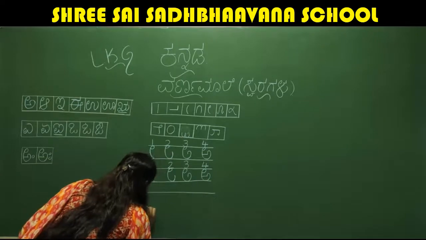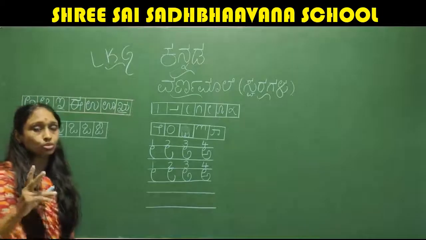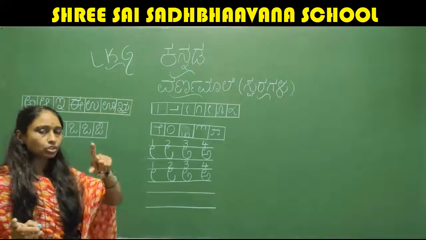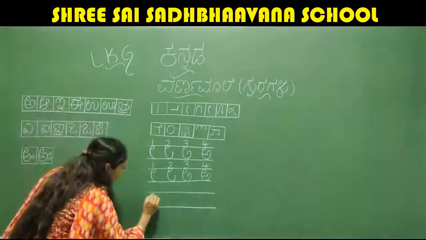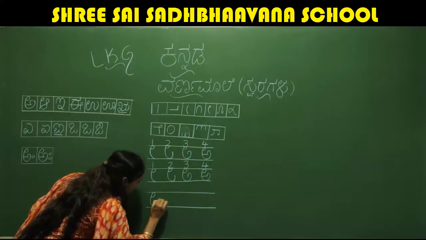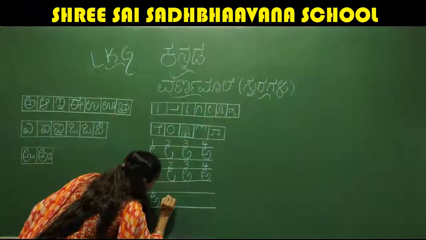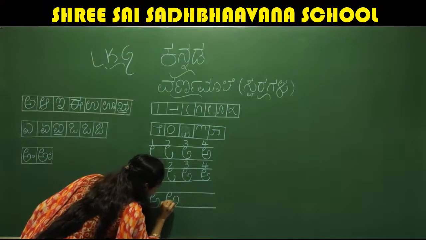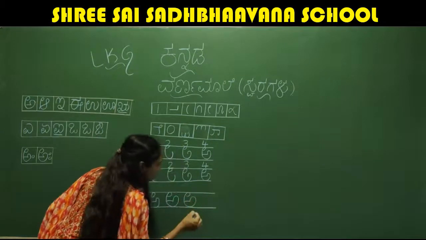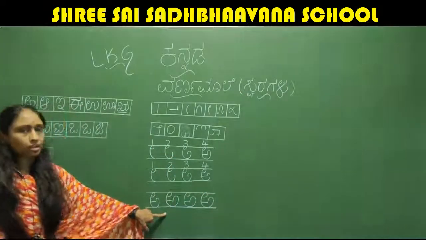Look at here. If your lines are like this, as I told you, you will be having 2 lines to write your Kannada letter. So to write A, first I am teaching you the letter A. So to write A, you have to start from here, up, curve, and one sweeping line. Okay, like this you have to write. See how my hand goes? Look at here. This is the first letter A.